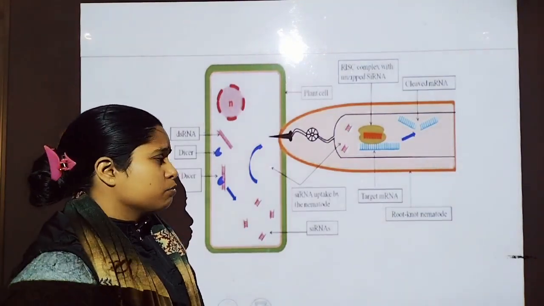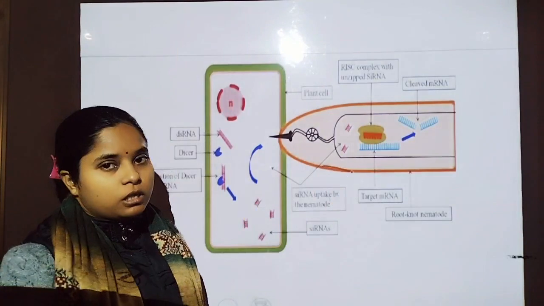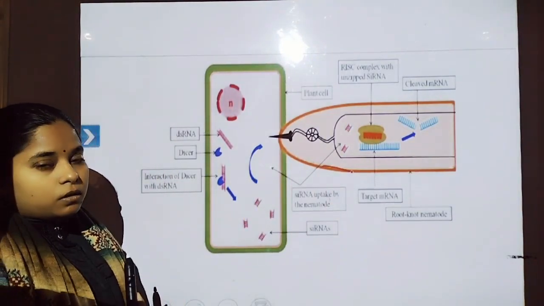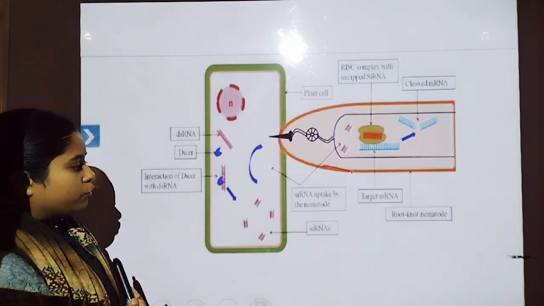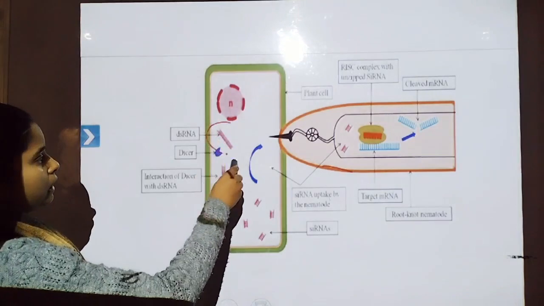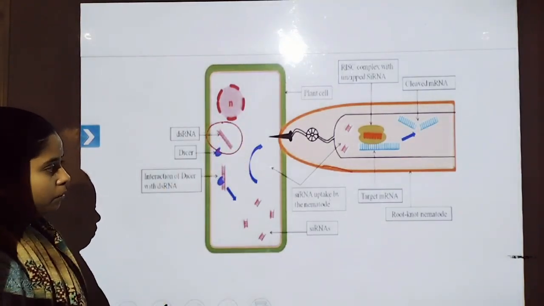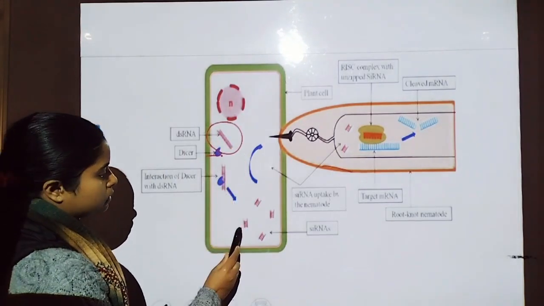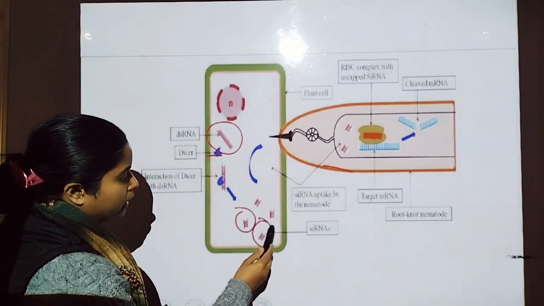Here the diagram shows Meloidogyne incognita and how its infection is reduced by the formation of double-stranded RNA. When the double-stranded RNA forms, it interacts with the dicer protein, and the dicer breaks the double-stranded RNA into small siRNA.